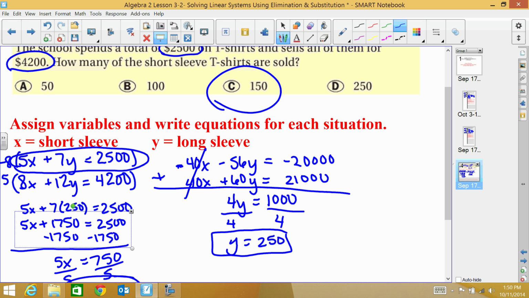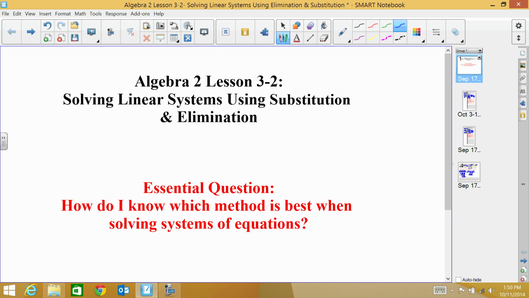Okay, so you need to go back and answer the essential question: how do I know which method is best when solving a system of equations? Remember that you need to chunk your notes into sections after you've taken them and also to summarize.